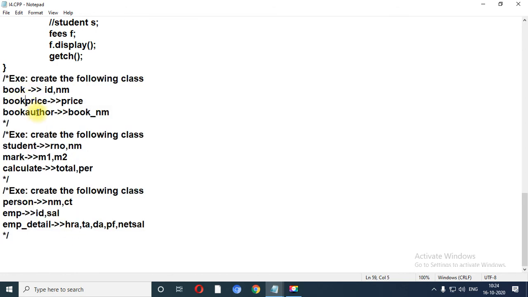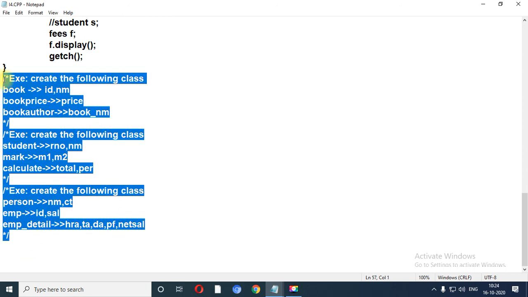Book, book price and author, these three classes you need to create, and one more method, display, which you need to put inside the book author class, inside the calculate class and inside the employee detail class. So these three are the definitions you need to write in the journal also.